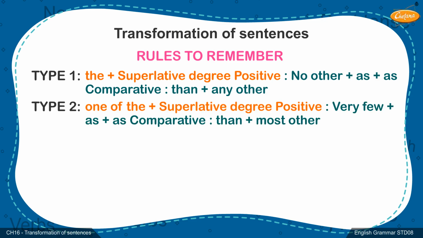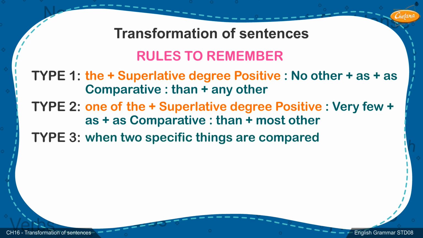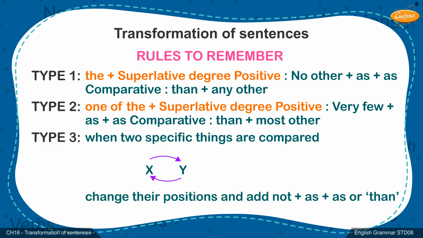One of the plus superlative degree, positive: very few plus as; comparative: than plus most other. Type 3. When 2 specific things are compared, change their positions and add not, plus as, or than. Remember the pointers and joyous be your learning, friends.